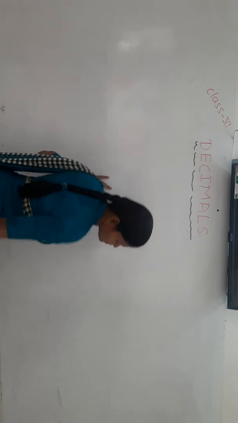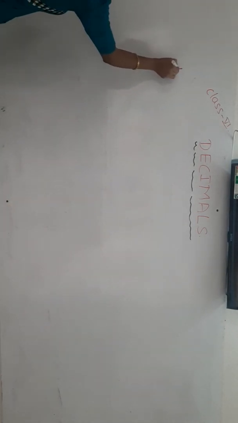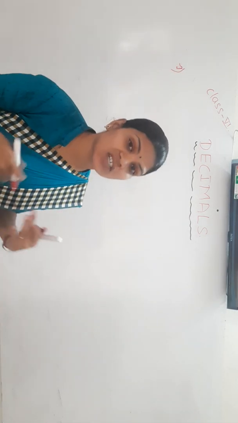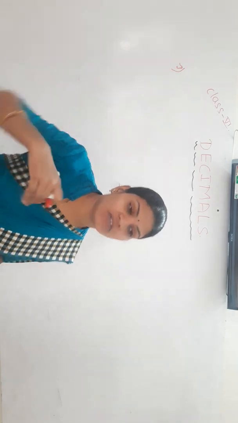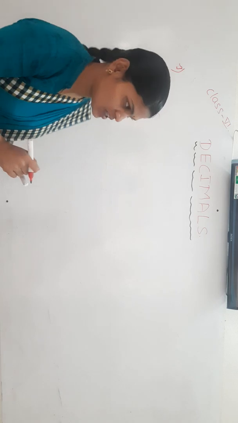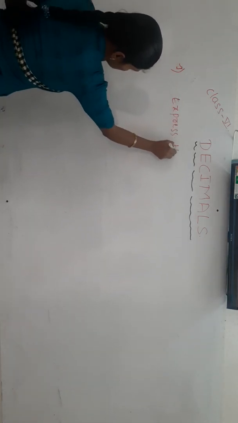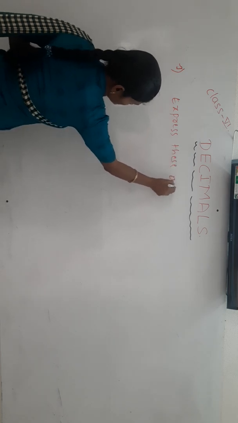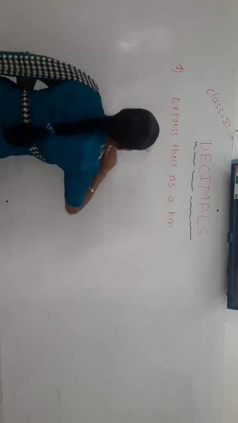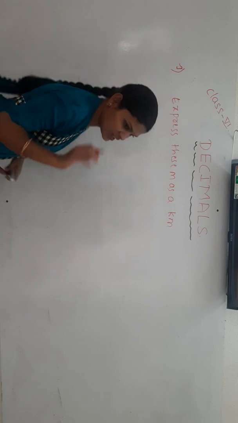Today we have to see some more examples for uses of these decimal numbers. Express the given meters in terms of kilometers, or given centimeters in terms of meters, by using decimal numbers. Express these meters as kilometers by using decimal numbers.